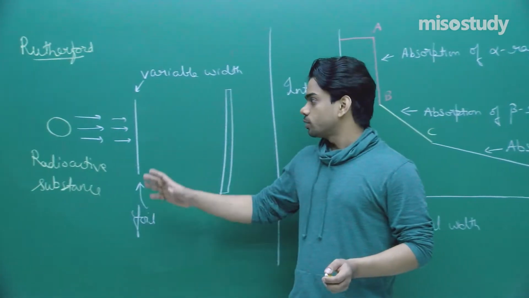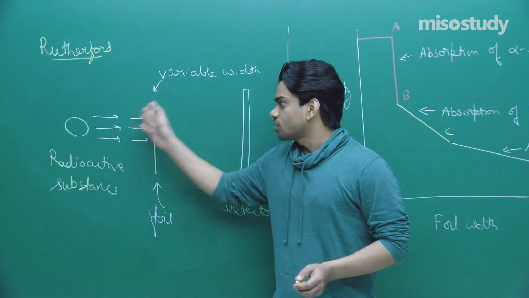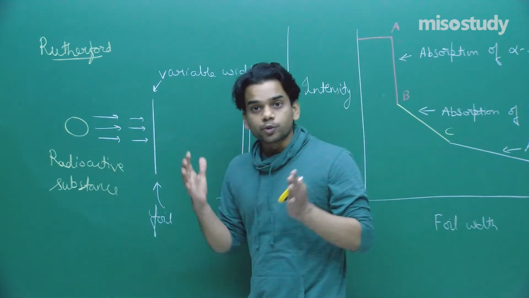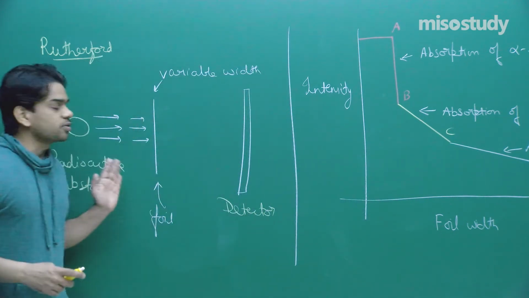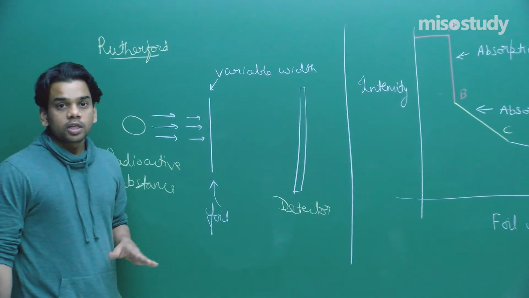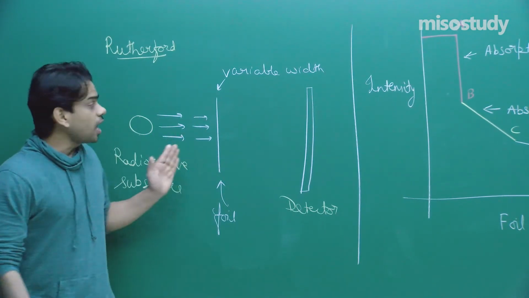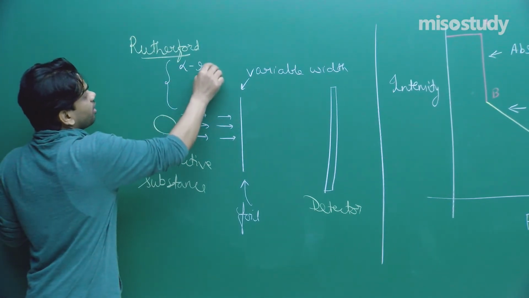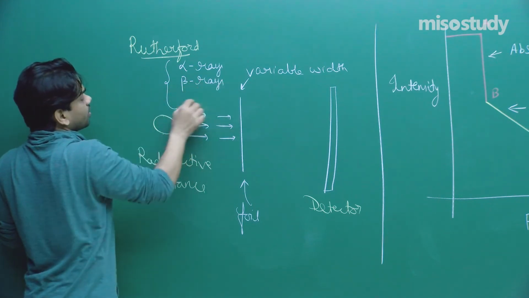Radioactive substance is placed here, with a detector, and between the substance and the detector we have placed a foil. As you increase the foil, you are going to absorb the radioactive rays that are coming out of the radioactive substance. Now we got that these radioactive rays comprise three kinds of rays: alpha rays, beta rays, and gamma rays.